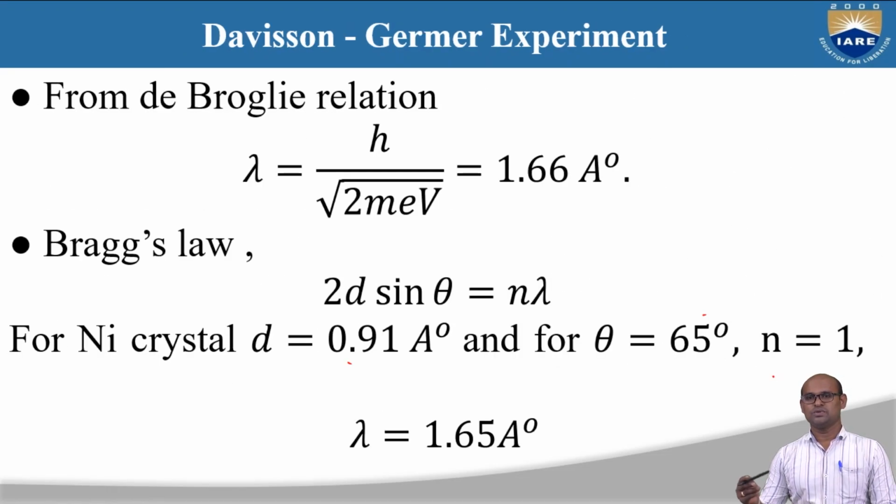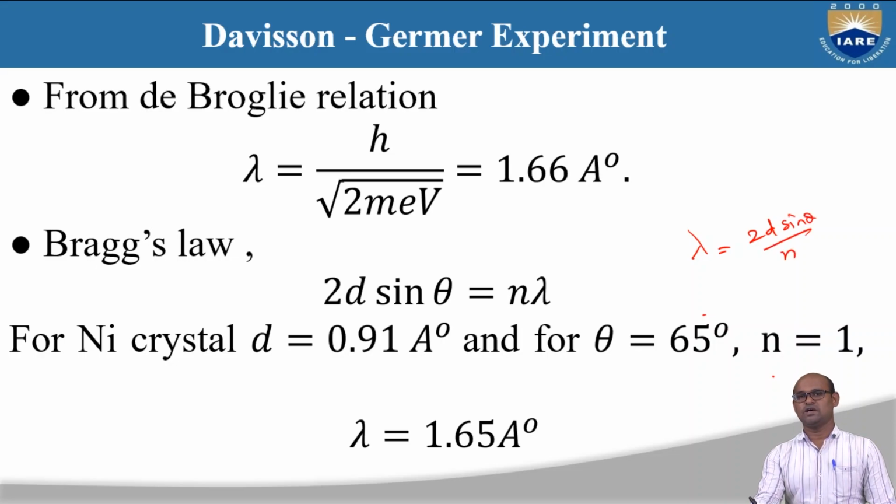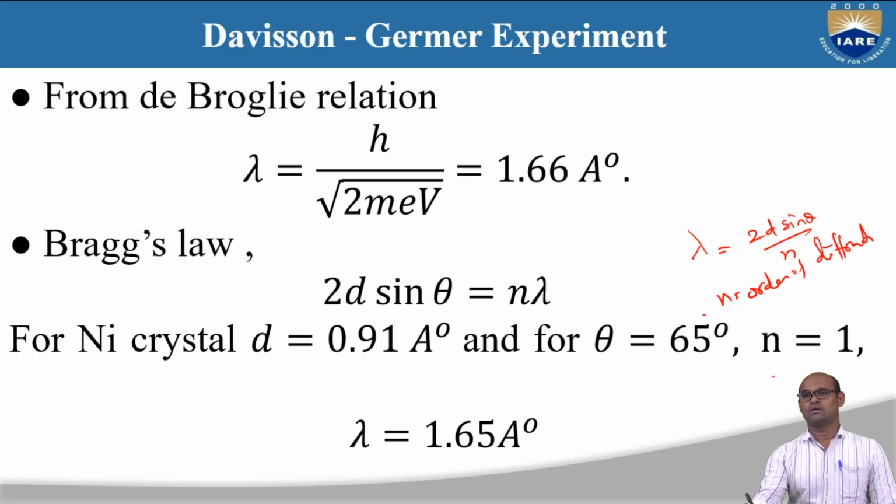So we are going to substitute this diffraction angle of 65 degrees in Bragg's equation. Bragg's equation is 2d sin theta is equal to n lambda, but we want lambda. So lambda is equal to 2d sin theta by n. Here n is the order of diffraction. We are taking the first order, n is equal to 1. So only the first order diffraction. There is no second order diffraction here. Only the first order.